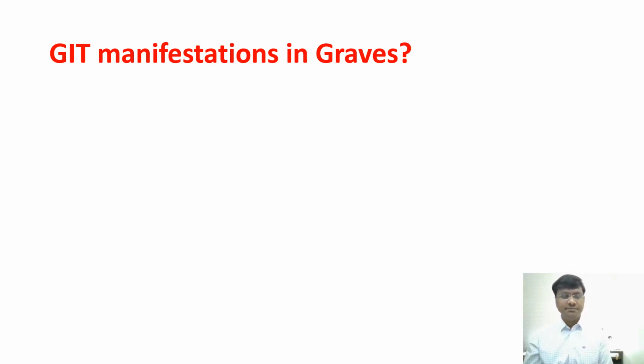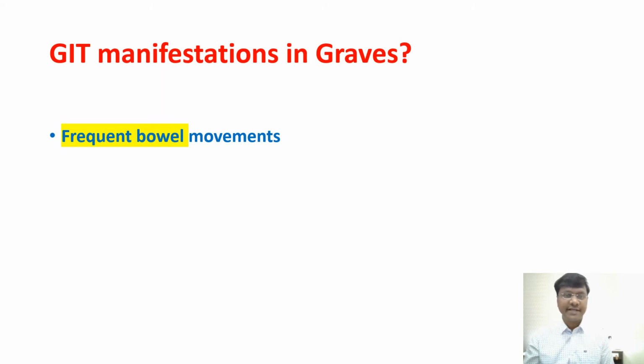What are the GIT manifestations in Graves? If you observe, the thyroid hormone will increase gastrointestinal motility. So that is the reason why the GI manifestation will be in the form of diarrhea.